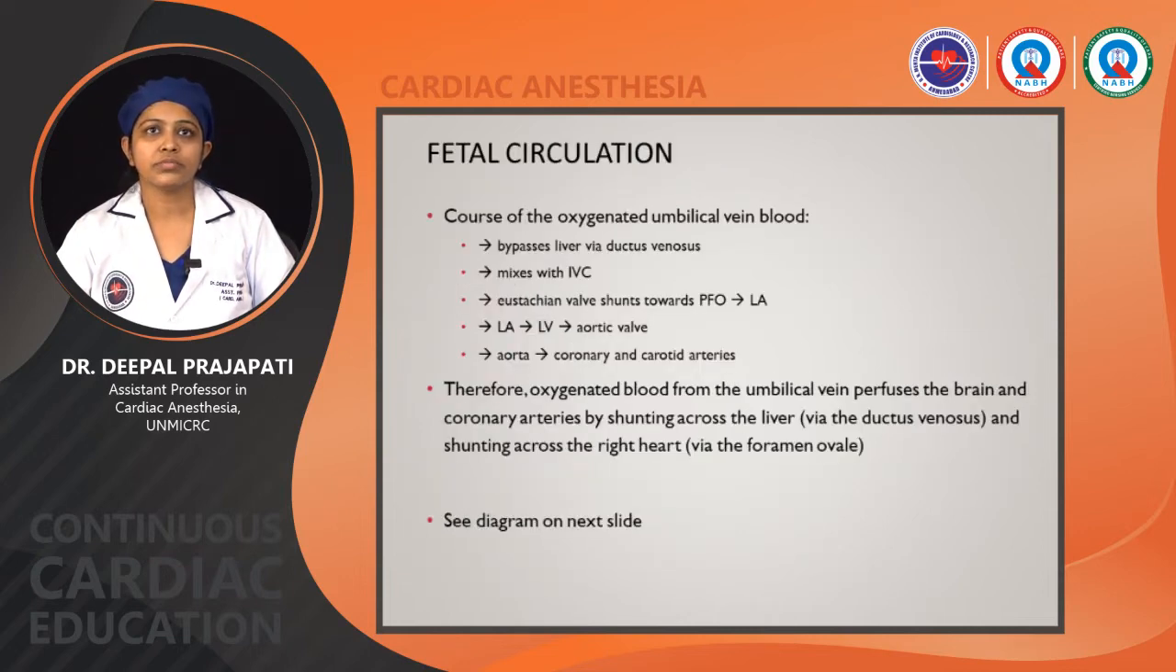Fetal circulation. The oxygenated umbilical vein blood bypasses the liver via the ductus venosus and mixes with the IVC. From there, the Eustachian valve shunts it towards the PFO, then to the LA, to the LV, through the aortic valve, to the aorta and to the coronary and carotid arteries. Therefore, oxygenated blood from the umbilical vein perfuses the brain and coronary arteries by shunting across the liver via the ductus venosus and across the right heart via the foramen ovale.